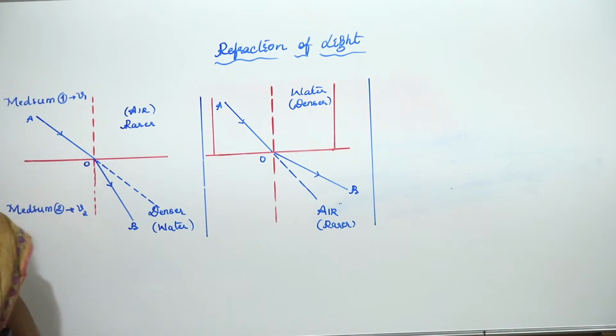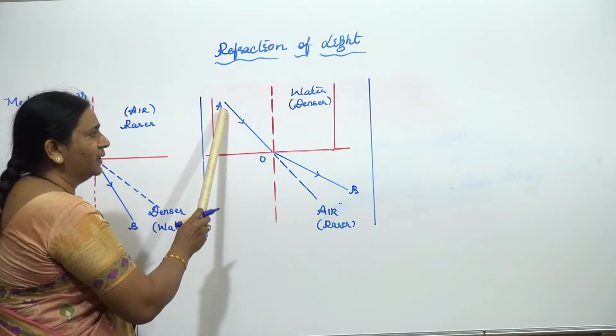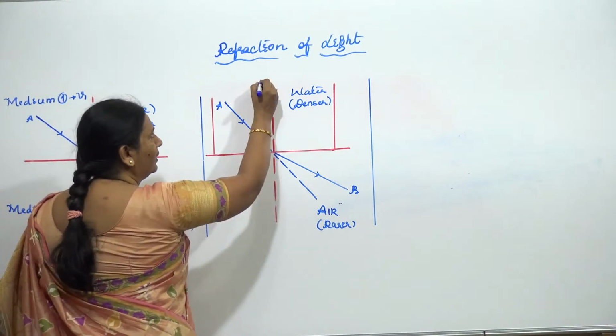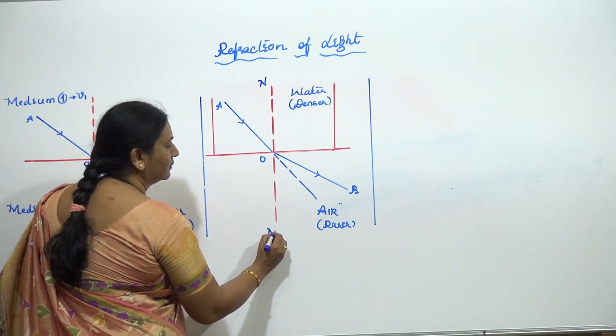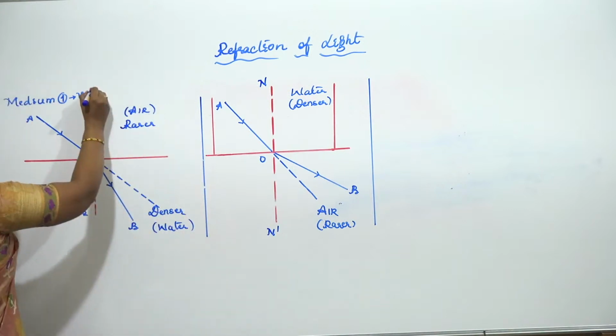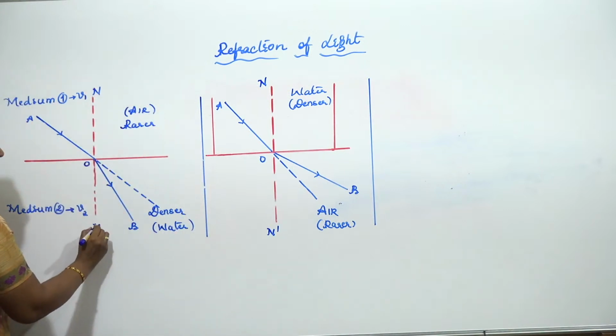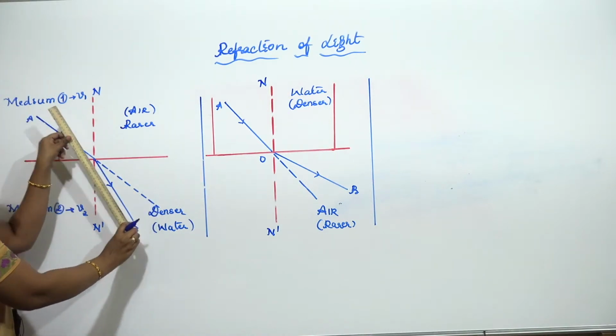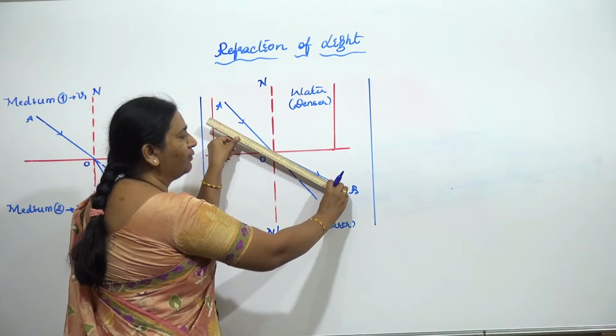This deviation of light, it is getting deviated like this, moving away from the normal. And here it is bending towards the normal. Let it bend towards the normal or let it go away from the normal.